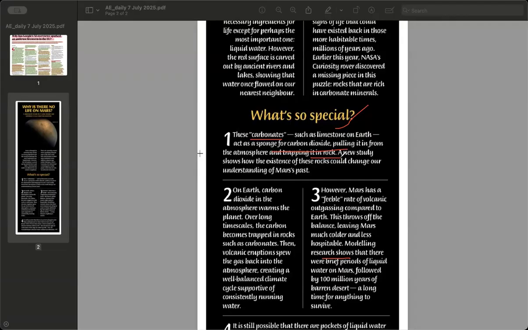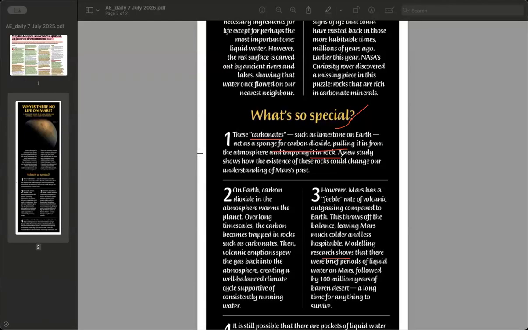So on Earth, we have CO2 warming the earth, carbonates locking it up, and volcanoes releasing CO2 back again. So this creates a natural balance, and that's why Earth has stable temperatures. Earth has rivers, oceans, and life.